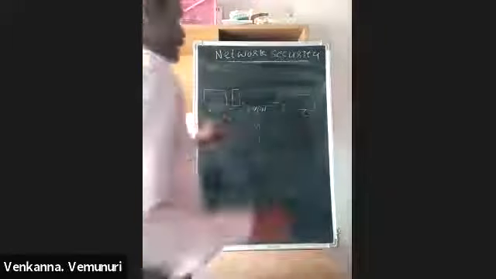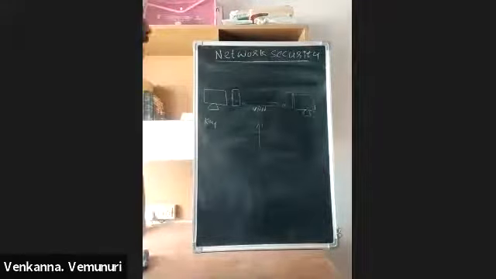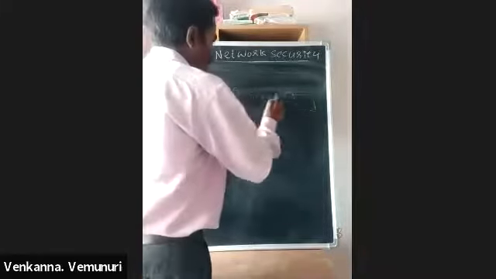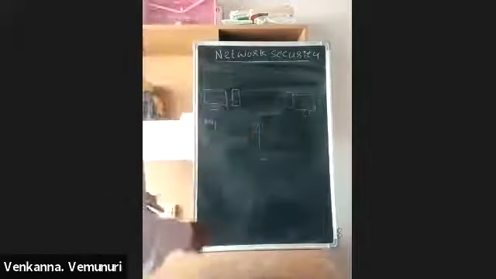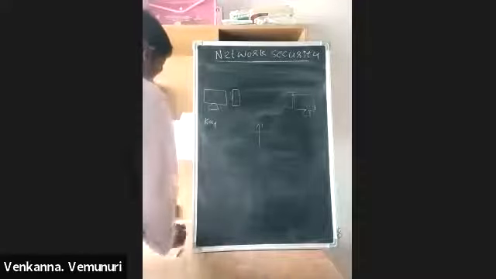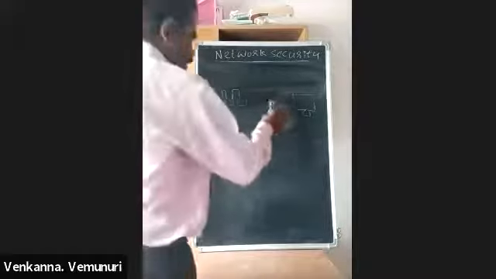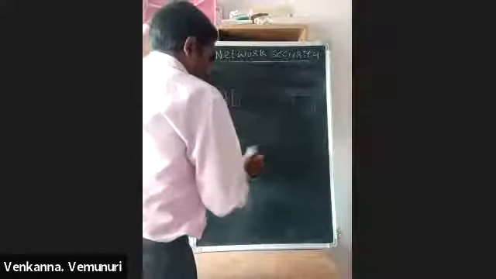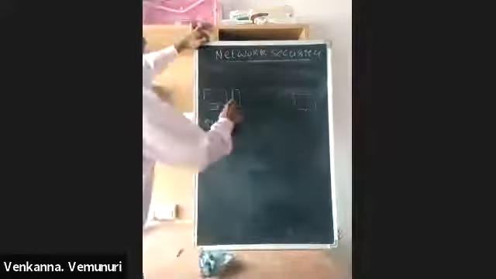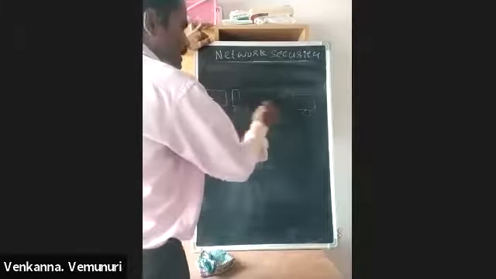Means here we are encrypting, and we are also using the VPN. Normally, if we are not using this VPN, that time this third party person can access your data, but the data is encrypted, so he cannot read it. If that person tries to decode your key encryption algorithm, that time it is possible. So we are providing two types of security here: one is the encryption, another one is the VPN, means one secure channel from sender to receiver.